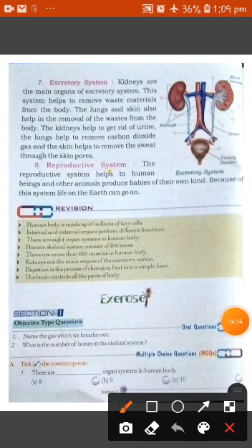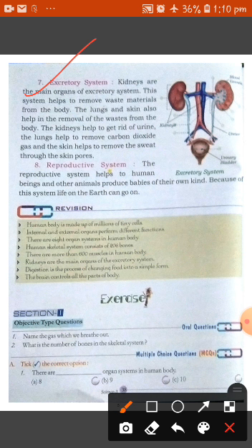Now talking about the excretory system. So the kidneys are the main organs of the excretory system. This system helps to remove waste material from the body. The lungs and skin also help in the removal of waste from the body. The kidneys help to get rid of urine. The lungs help to remove carbon dioxide gas, and the skin helps to remove sweat through the skin pores.